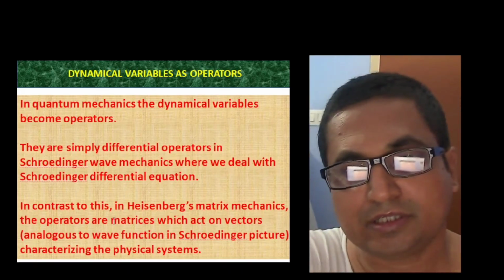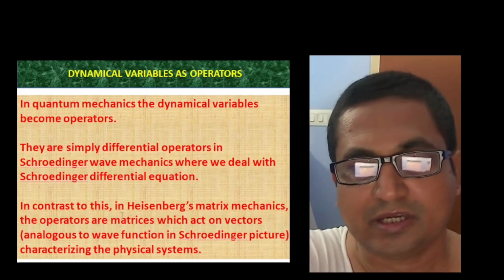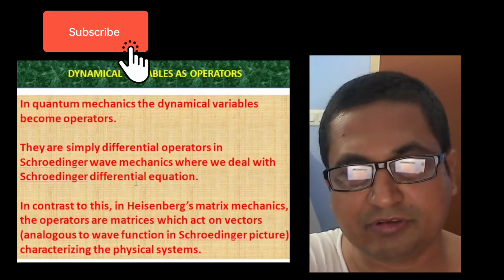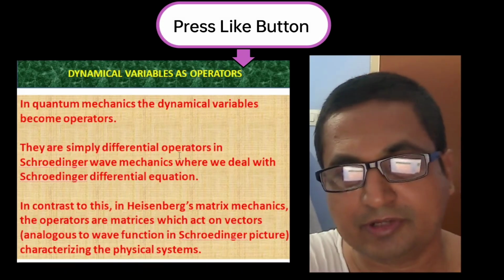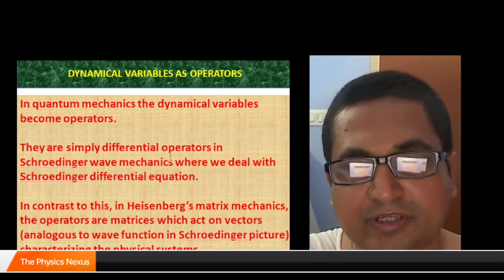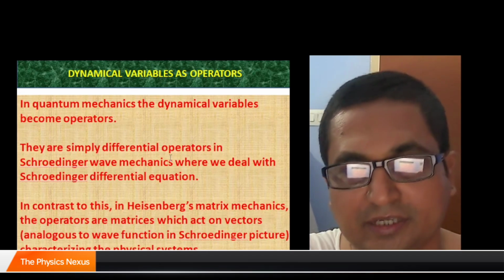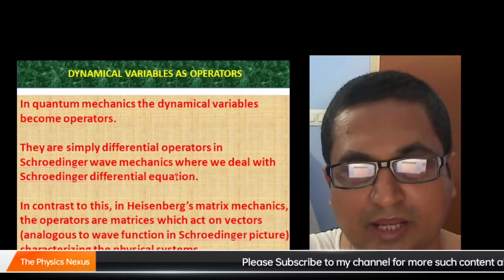If you talk about Schrodinger's wave mechanics, where we deal with the Schrodinger differential equation, we find different kinds of differential operators like the Hamiltonian operator, and that is how we understand what an operator actually means.